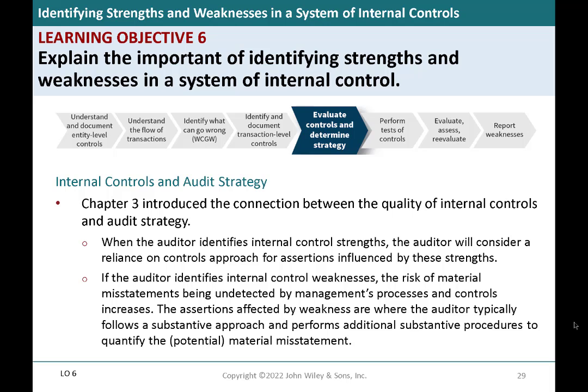Recall that the auditor is required to gain an understanding of internal control during the risk assessment stage of the audit. And if they determine there's no great deficiencies in internal control, they could further rely on internal controls during the risk response stage of the audit. So basically, they can take a control approach to the audit down the road, meaning they're going to test internal controls further, and use that in combination with test of account details to come up with the audit opinion.